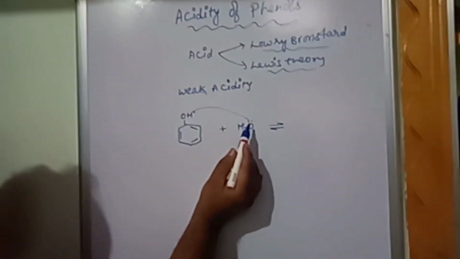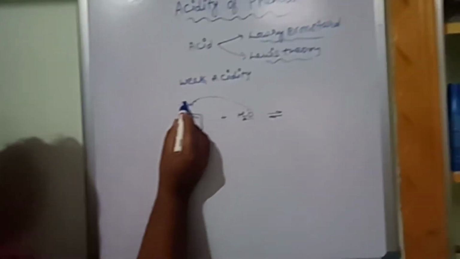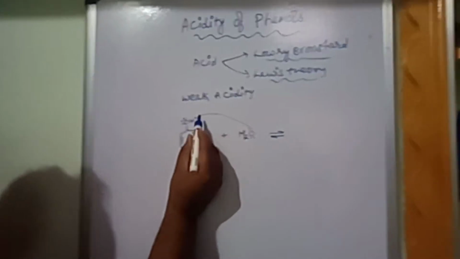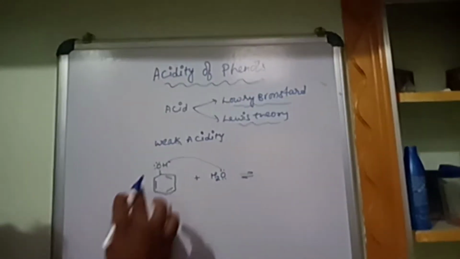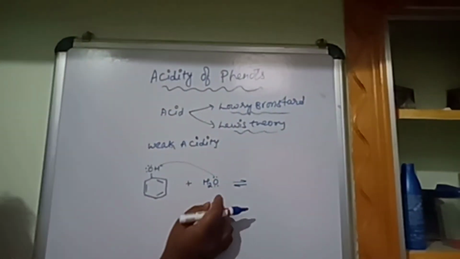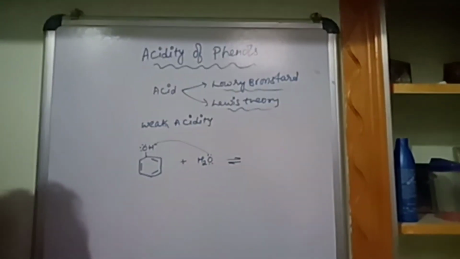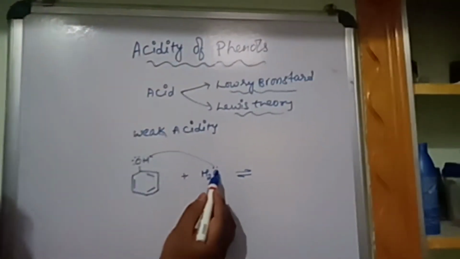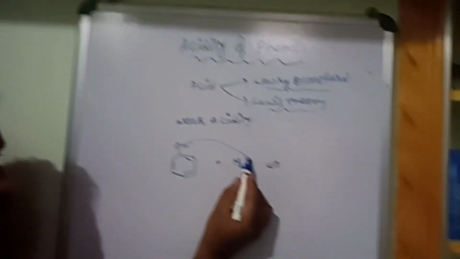As a result, this hydrogen can be given up very easily, donated as a proton. Why does this hydrogen go and attack the oxygen's freely available lone pair of electrons?